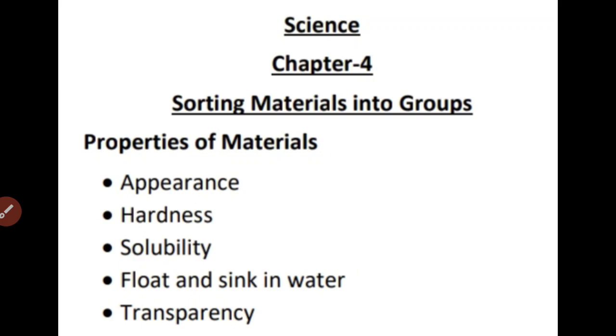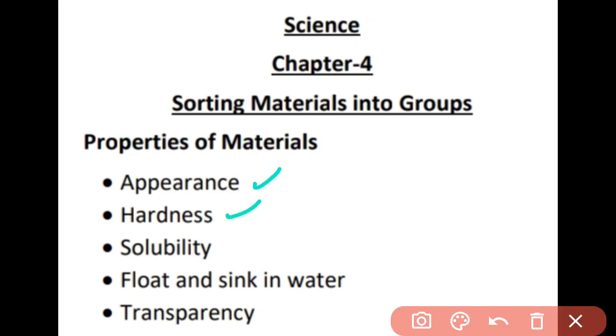Good morning students. So this is the fourth part of the explanation video of your chapter 4, sorting materials into groups. Till now we have studied four properties, that is appearance, hardness, solubility, and float and sink in water, on the basis of which we are able to categorize the objects into different types of groups.